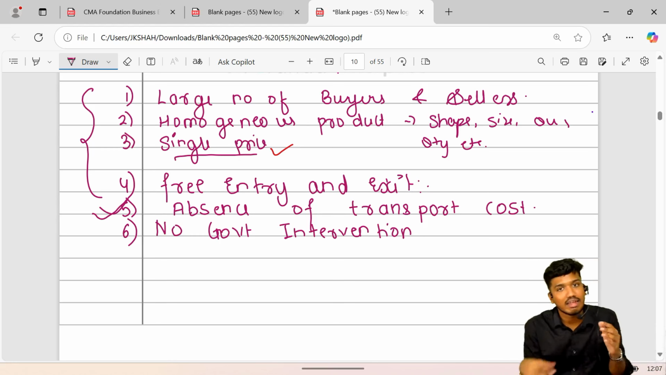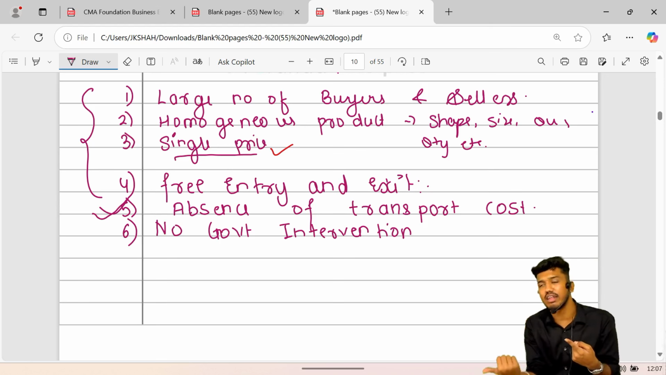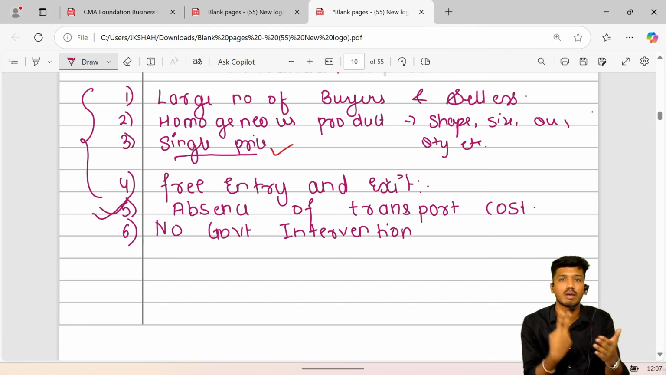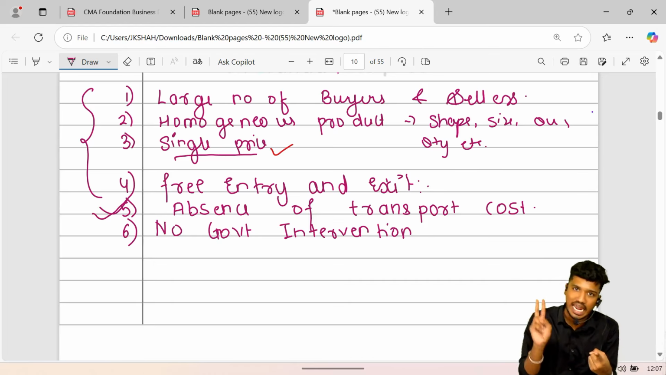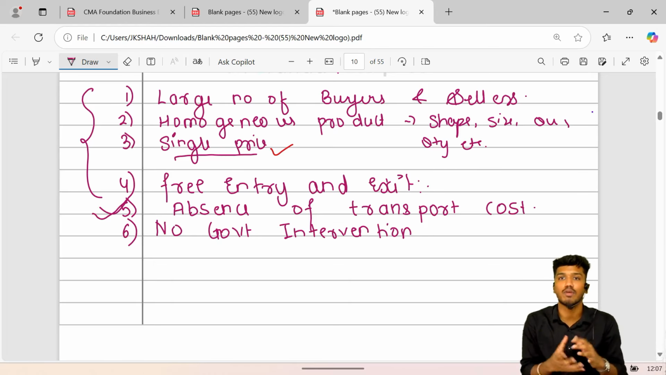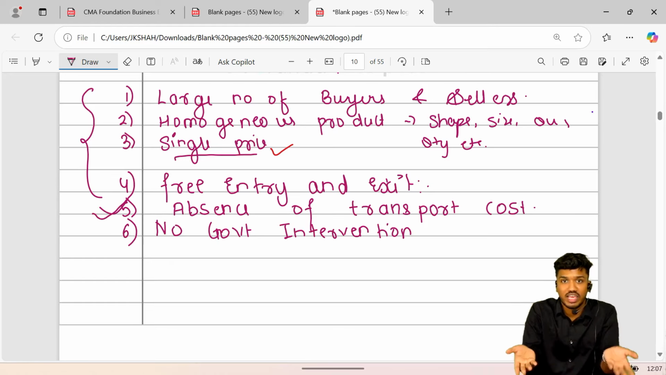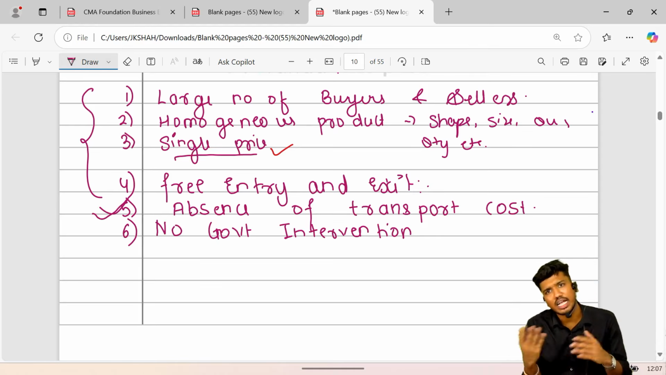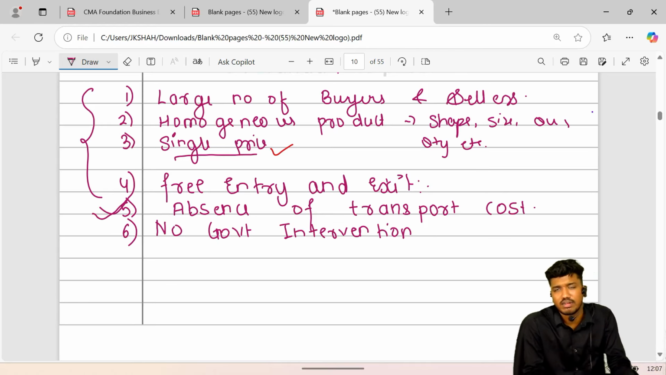Okay, so basically let's recapitulate what we have studied so far. Perfect competition is a hypothetical, unrealistic concept. The reason is that it has two assumptions that make it unrealistic: absence of transport cost, and no government intervention, that is laissez-faire policy. The first feature was a large number of buyers and sellers, which is realistic. In every market you go to, there are large numbers of buyers and sellers. Even if the number of sellers is not that large, there are certain types of markets with few sellers, that is oligopoly. But generally there are large numbers of buyers and sellers.